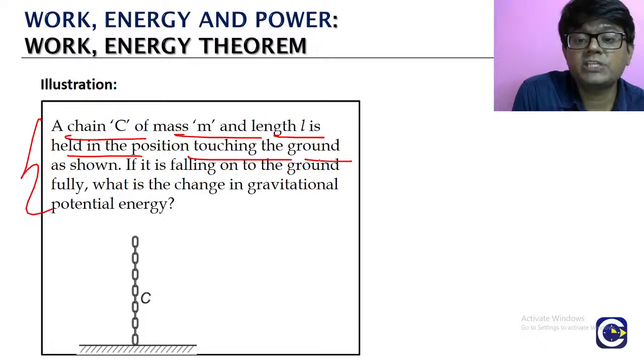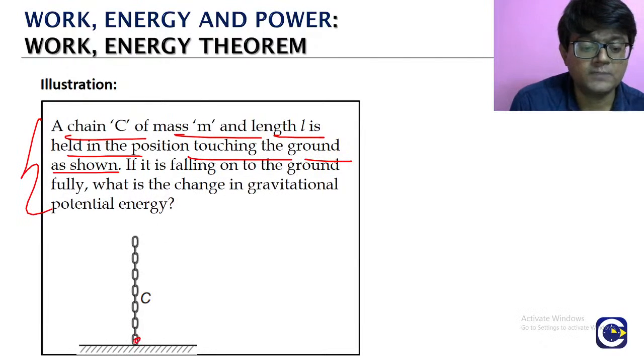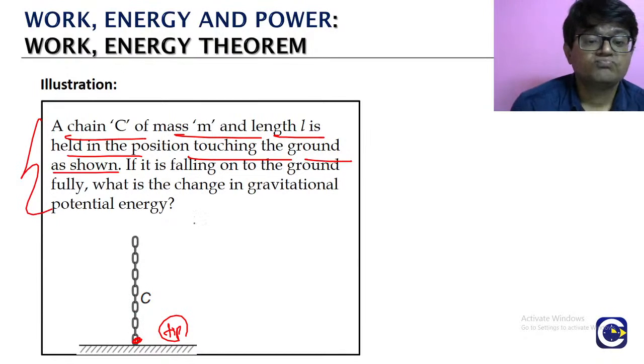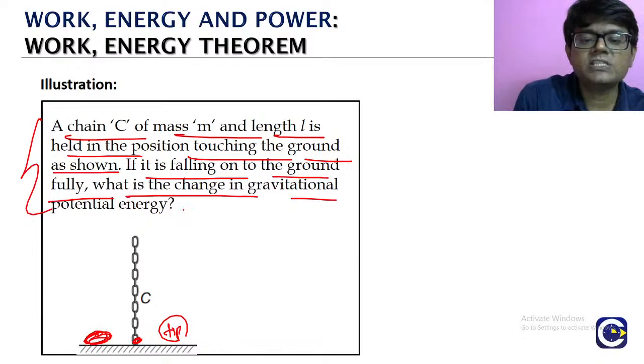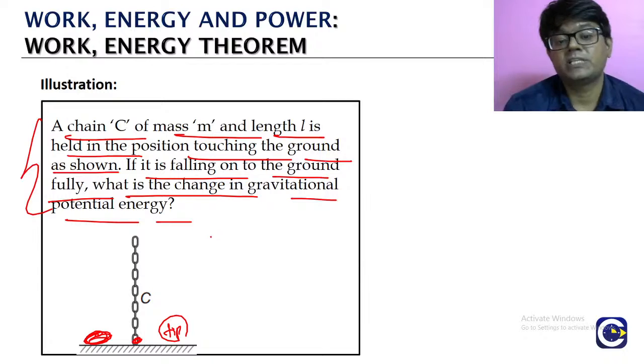The chain is held in the position touching the ground as shown. Means the tip of that chain is touching the ground. If it is falling onto the ground fully, means it is fully falling onto the ground. What is the change in its gravitational potential energy?